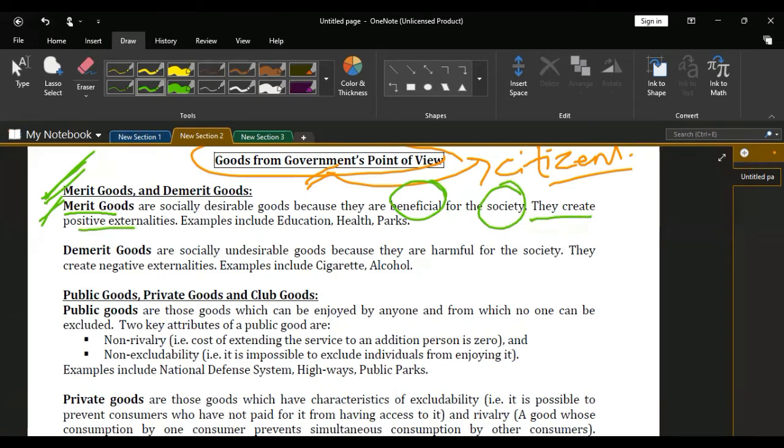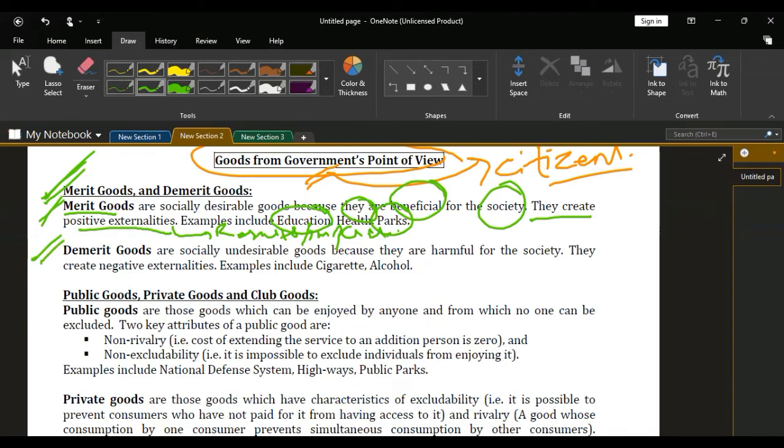They create positive externalities. Externalities means positive results or positive impact. For example, education, health facilities, parks. Next is demerit goods.